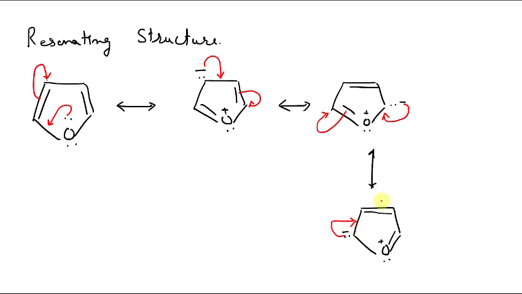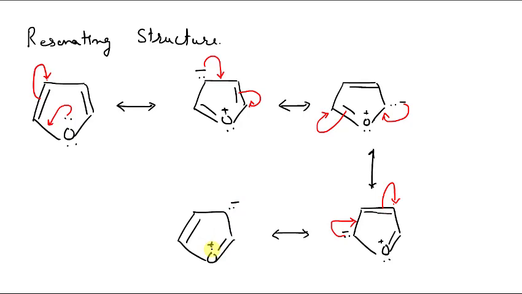Organic chemistry is like this, you have to do a lot of written practice, only then you learn. If you try to learn it by cramming, it becomes quite difficult. If you learn it very sincerely, then it is the easiest subject, I would say. So these are some resonating structures of furan.